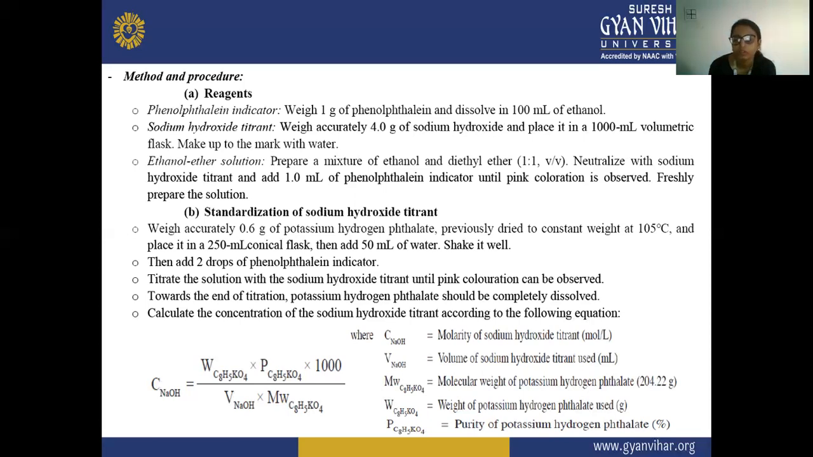After that, we are neutralizing this mixture of ethanol and diethyl ether with the sodium hydroxide titrant, and then we are adding 1 ml of phenolphthalein indicator until pink coloration is observed. So freshly prepare the solution.